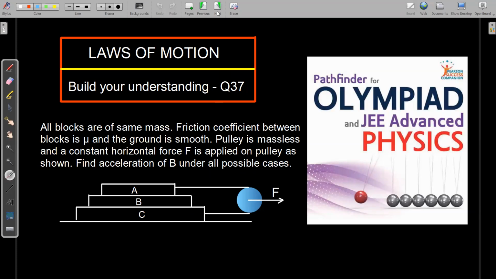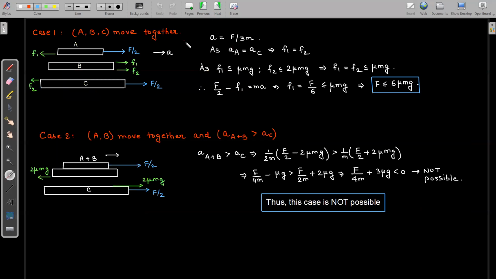Okay, so there are many possible cases which can arise over here. So let us look into each case separately. The first case will be, let us assume that all three blocks are moving together, which means there is no relative slipping between the blocks. So all three blocks will have a common acceleration.